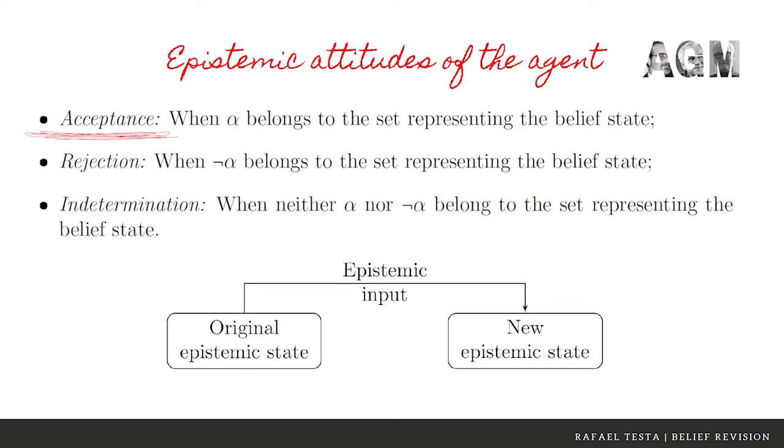Well, there are three distinct possible epistemic attitudes of an agent in that model. Acceptance, namely when a proposition belongs to the set representing the belief state. Rejection, when the negation of a sentence belongs to the set representing the belief state. And underdetermination, when neither the sentence nor its negation belongs to the set representing the belief state.